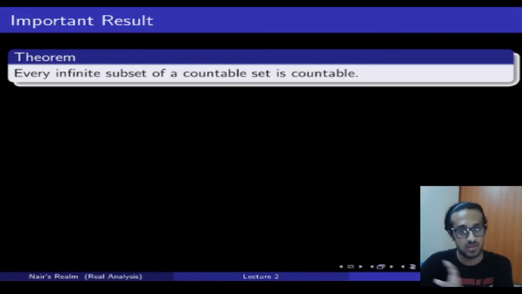But for now, I won't be dealing too much with proofs, just the intuition and the idea and the thought process behind these theorems. So the theorem states here that every infinite subset of a countable set is countable.